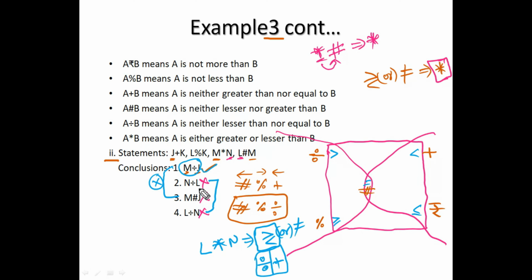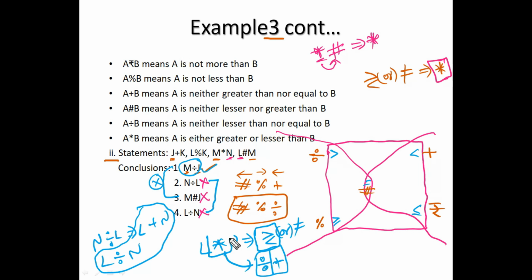Now coming to N to L or L to N. So we'll check both in the same order. N to L, it is a pass, divided by, nothing but L to N will be the reverse of divided by, plus only. This is N plus L. Fourth conclusion, L to N, L divided by N. So if you observe these two, instead of star, here we have two symbols, plus and divided by. So that's why these two conclusions come under the either or case. So either conclusion 2 or 4 follows.